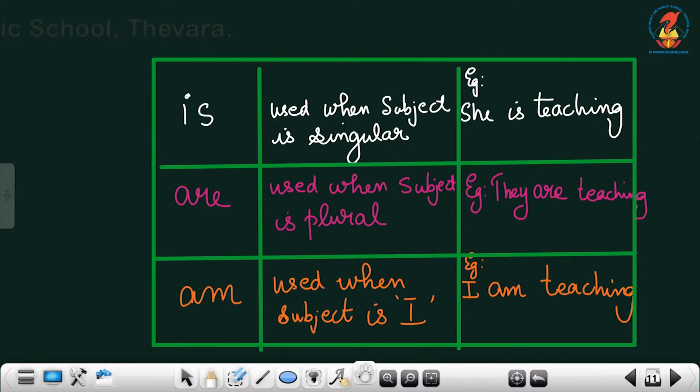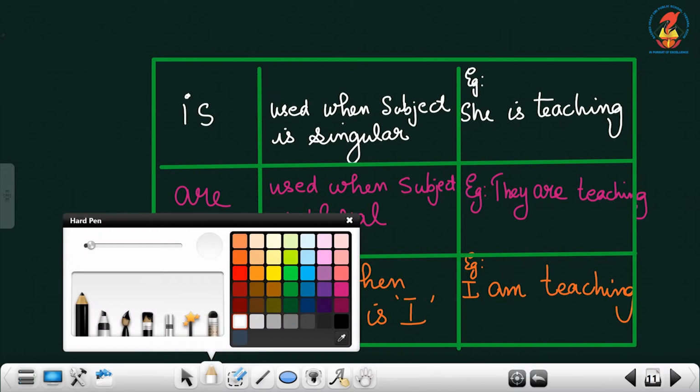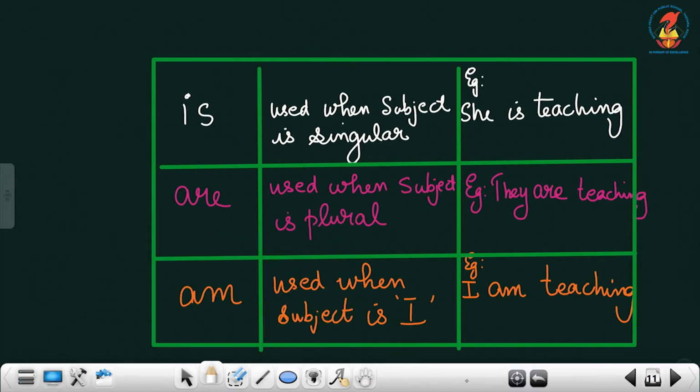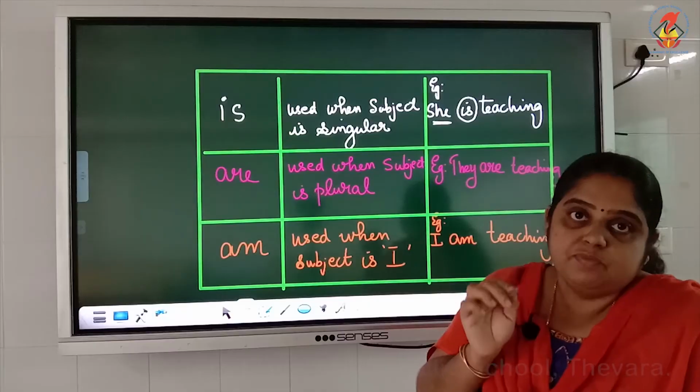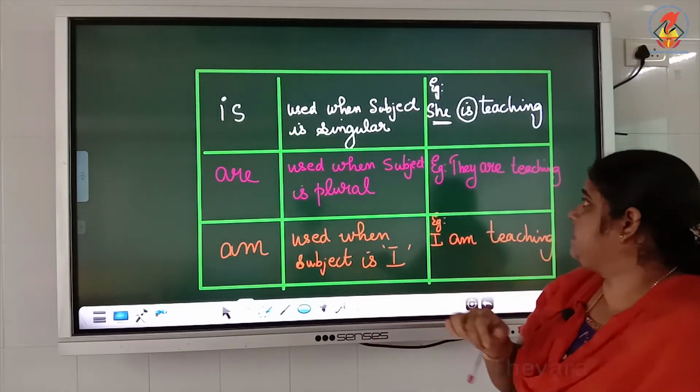So is is used when the subject is singular. When we have a subject that is singular, we use is. See, she. Here she is the subject, isn't it? So, she is singular. She means only one person. When the subject is singular, we use is. She is teaching.